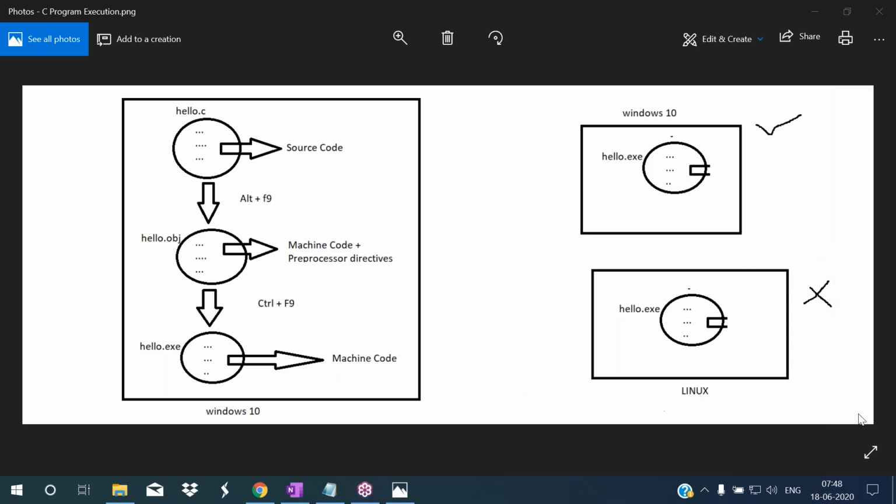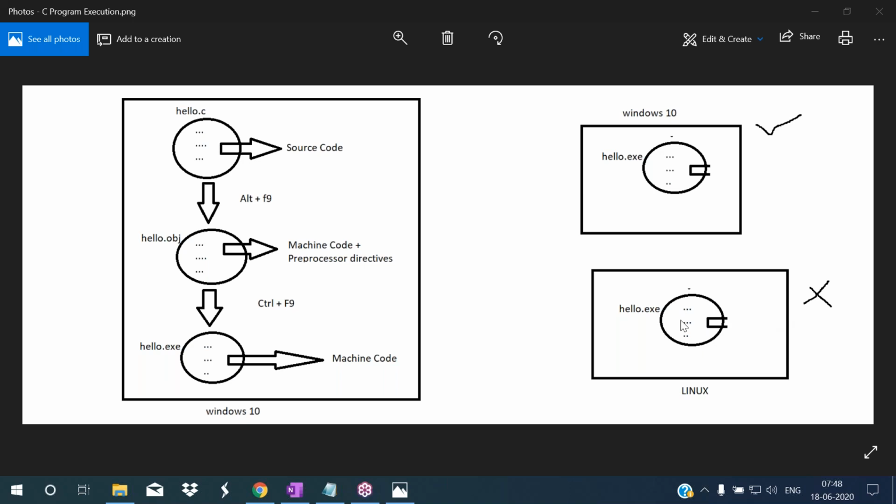Now, for example, here another system is there. This system has the Linux operating system. I want to run the same program. I want to run the same C application in this system which has the Linux operating system. So if I place this exe file in this system, can we run this exe file? No, we cannot run. So why can we not run?